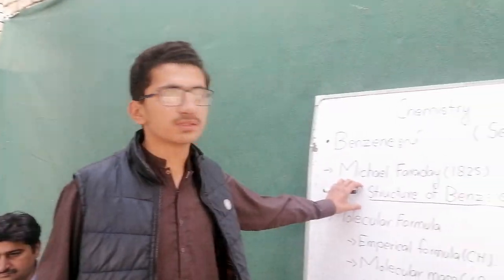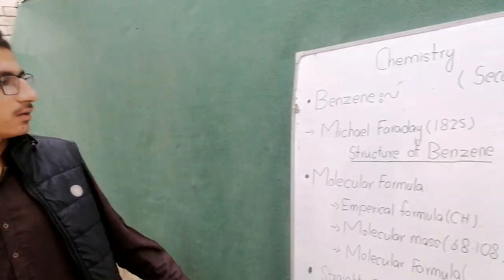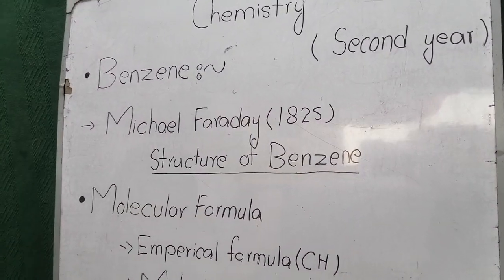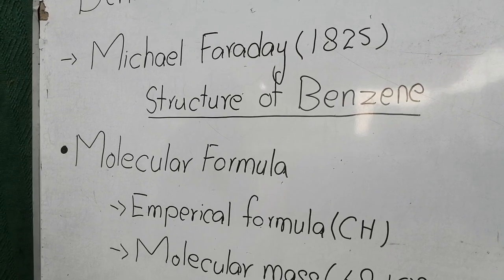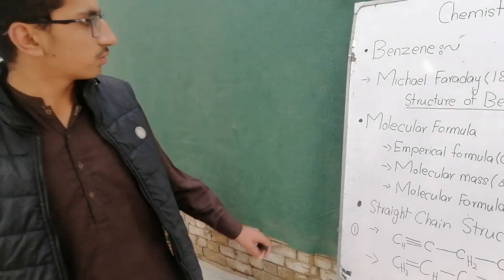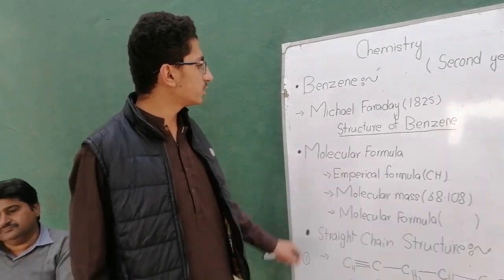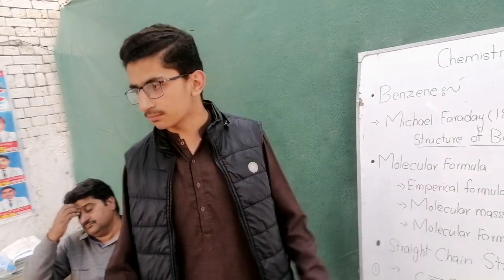Then scientists were eager to study the properties, structures, and functions of benzene, to use benzene for their welfare. So they started to determine the structure of benzene first, because it was a new compound then. In the structure of benzene, first they determined the molecular formula of benzene. To determine the molecular formula, first we should know the method. In the method, we should know the empirical formula of benzene.